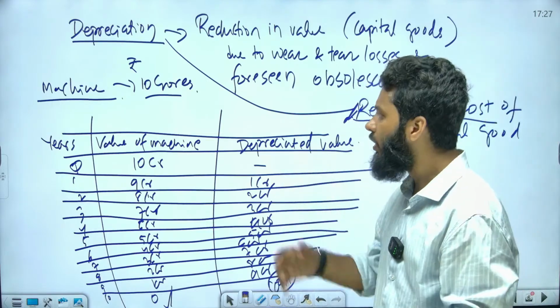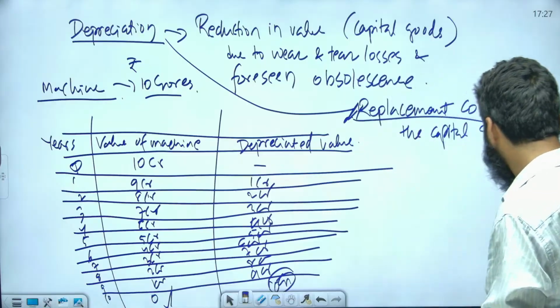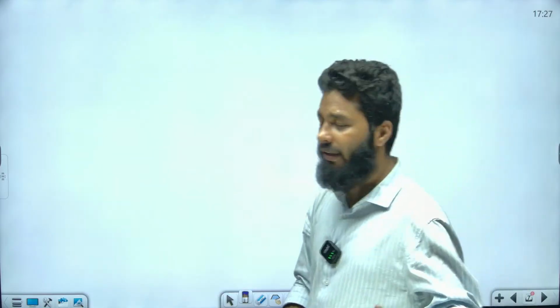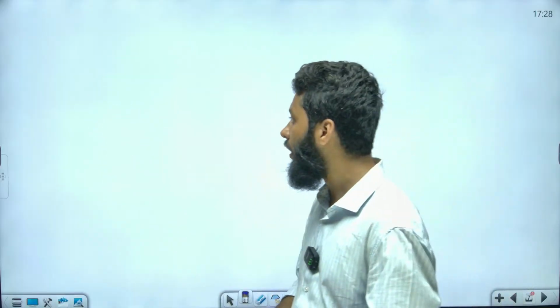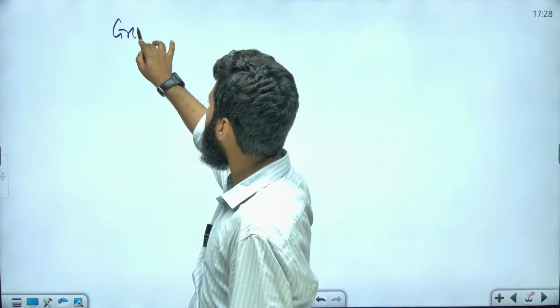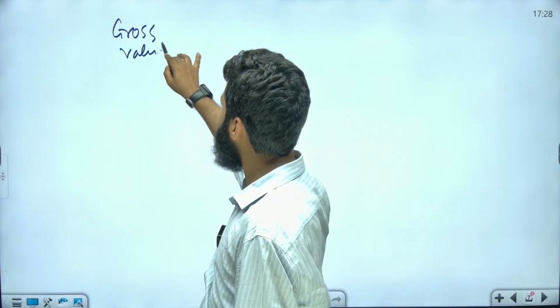Now please understand, when we talk about GDP, I hope this is clear. If it is not, you can go back and see again. Now let's move ahead, and we will be talking about one more factor here. If you account for depreciation, if you subtract the value of depreciation from the value, that is known as net value. For example, this is gross value. Gross value of machine is 10 crores.